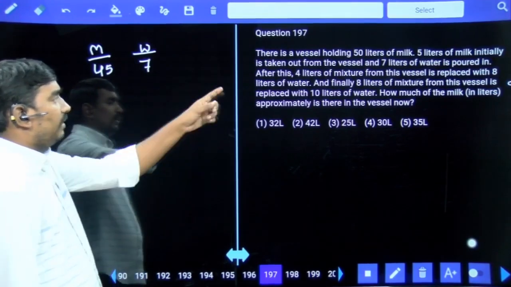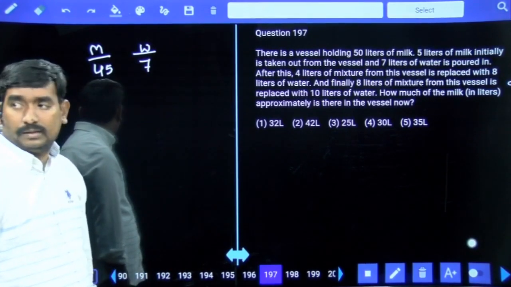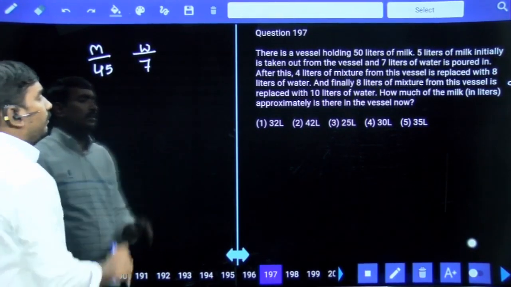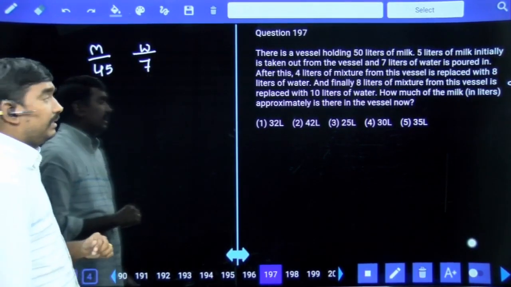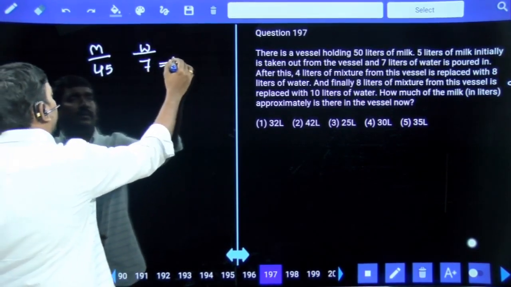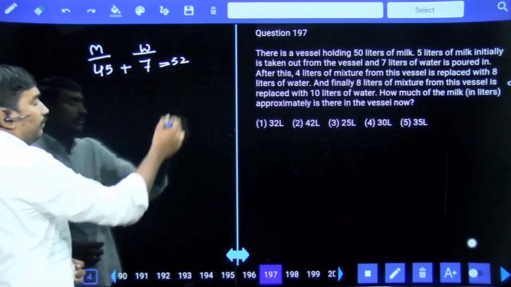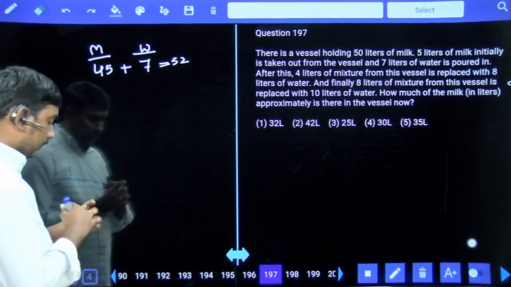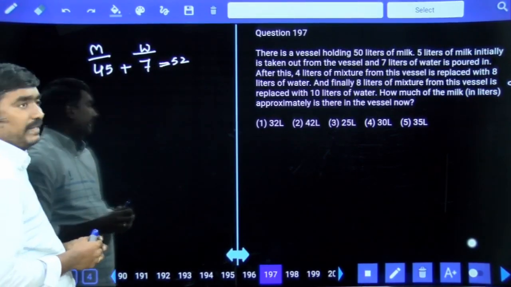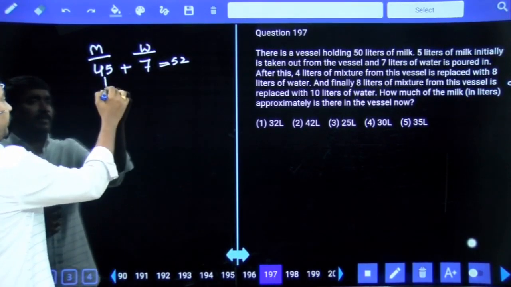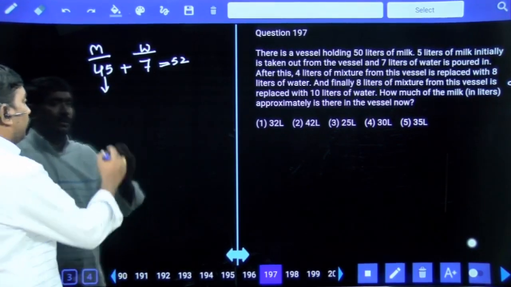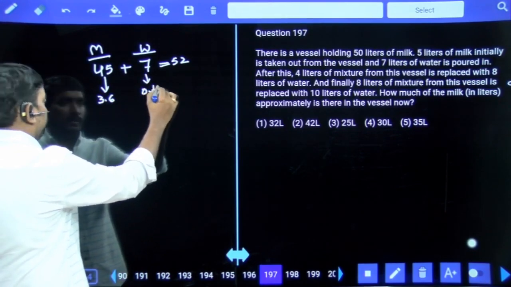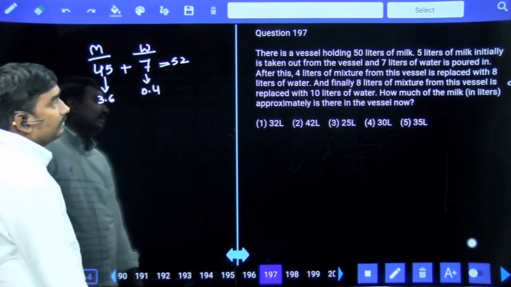After this, 4 liters of the mixture is taken out. So in that 4 liters of the mixture, milk is there, water is there. Total quantity 52 liters. Out of this 52 liters, 4 liters of the mixture is taken out. Just go with approximation. So 4 out of 52 means around 8%. So here also 8% is taken out. Means around 3.6 taken out. 0.4 taken out. Approximately, not exactly.